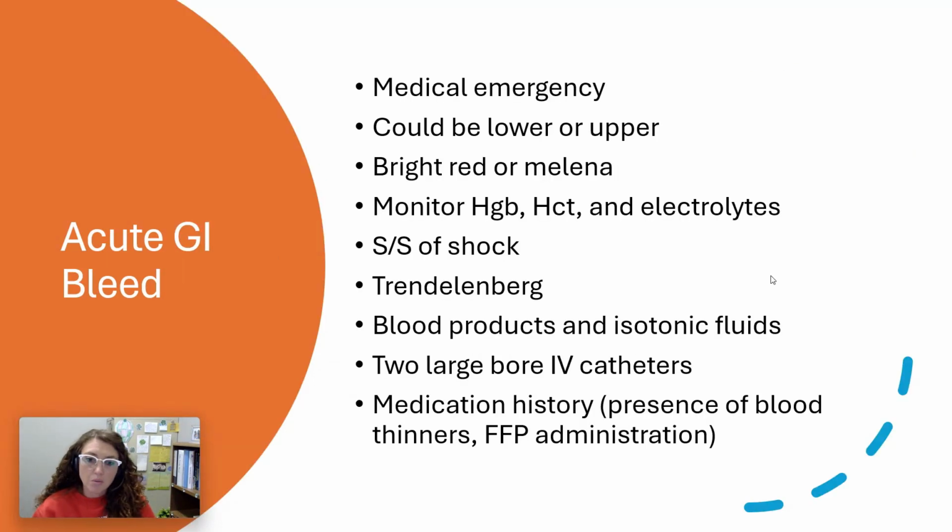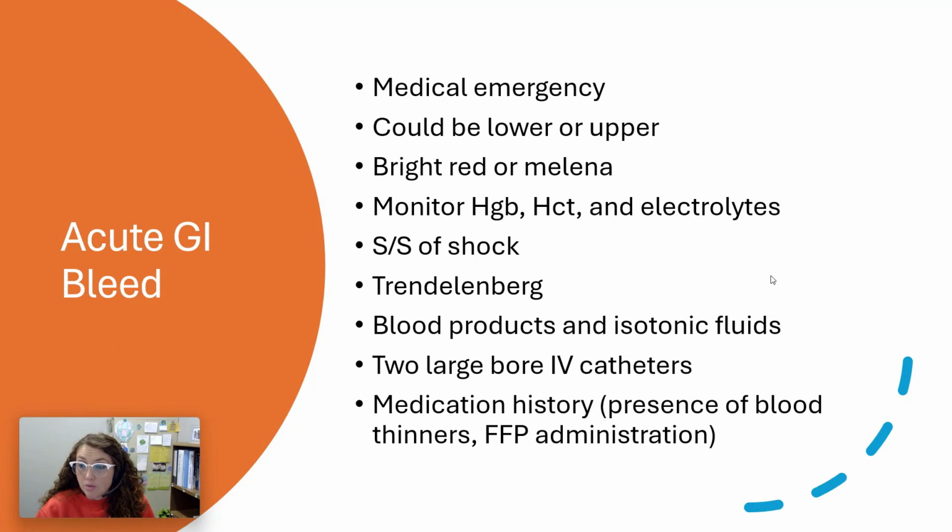So moving from just esophageal trauma or esophageal perforation would be an acute GI bleed. This is a medical emergency, okay? This could be an upper or a lower bleed.